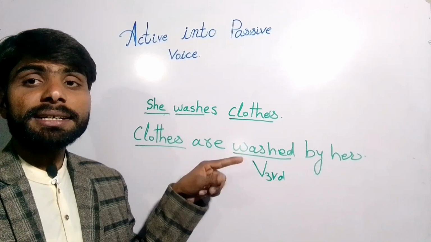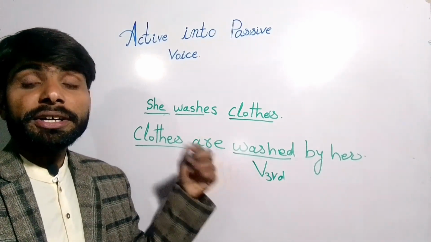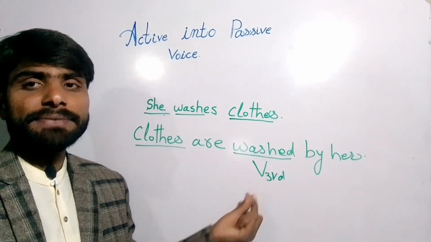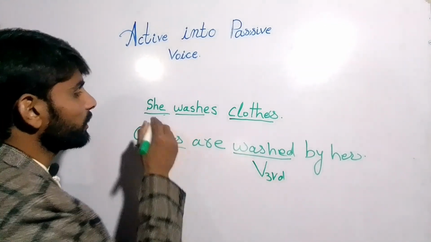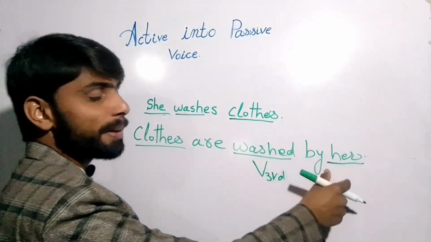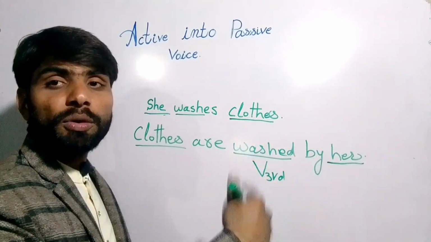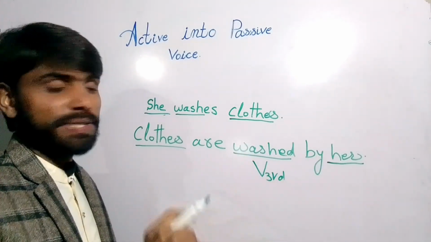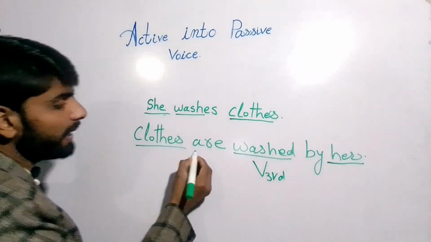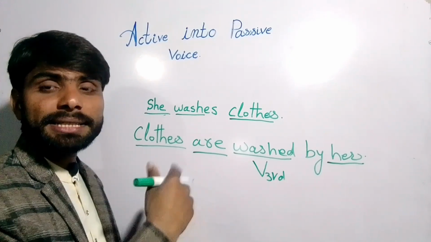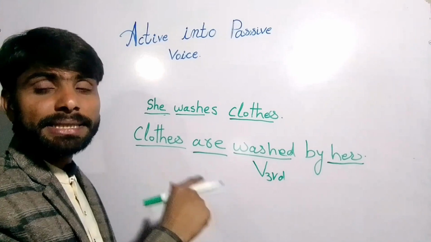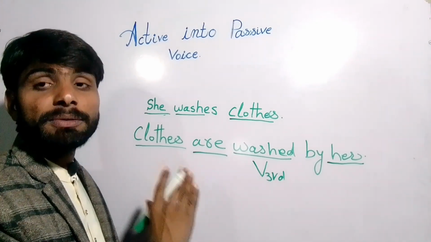If we convert the sentence into past indefinite, future indefinite, or any of the 12 tenses, we will always write the third form to make passive voice, right? So here is she has become her, right? And we are writing with by, which indicates the person who has performed the action, right? That's why we have used by here. And this is "are". This is used as the tense marker. This is the present tense, right? That's why in present indefinite we use am, is, or are, right? So this concept we also understand.